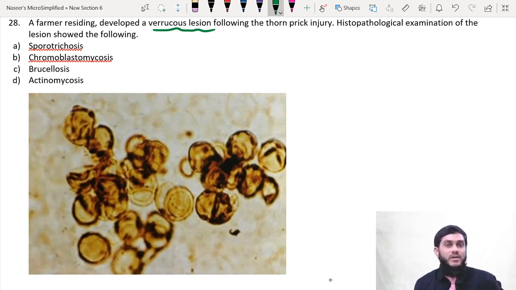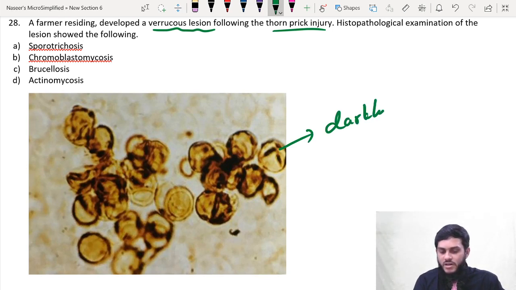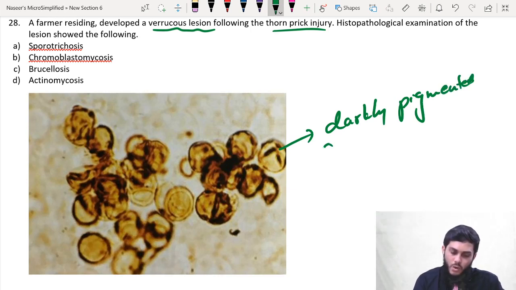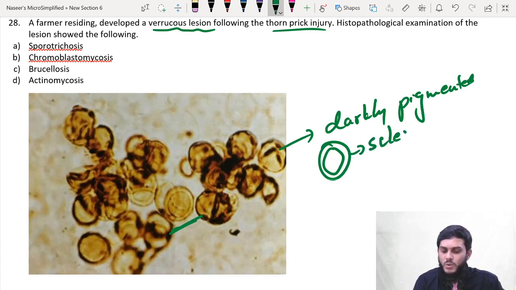Varicose lesions are the characteristic lesions of chromoblastomycosis and pheohyphomycosis, which are caused by darkly pigmented or pheoid fungi. So, varicose lesion after a thorn prick injury, and histopathological examination of the lesion showed the following. These are darkly pigmented, golden yellow or brown in color, and round shaped bodies. These are nothing but sclerotic bodies.